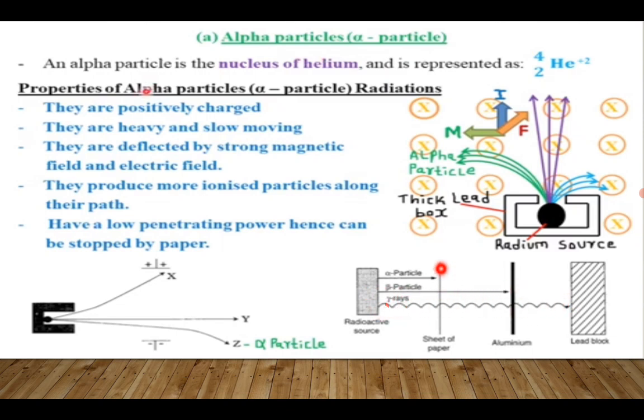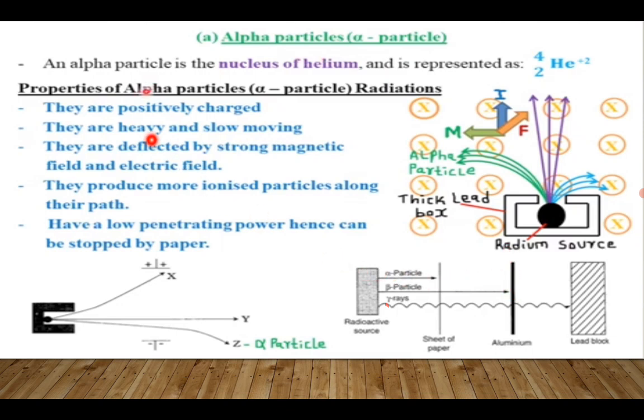If you place plain paper in front of the radiations, alpha is going to be easily blocked by paper. Why? This has to do with the fact that it's heavy and it moves slowly. So alpha can easily be stopped by paper, unlike beta and gamma, which will pass through paper very easily, although beta can be blocked by a thin sheet of aluminum foil, as we shall see in the next slide.